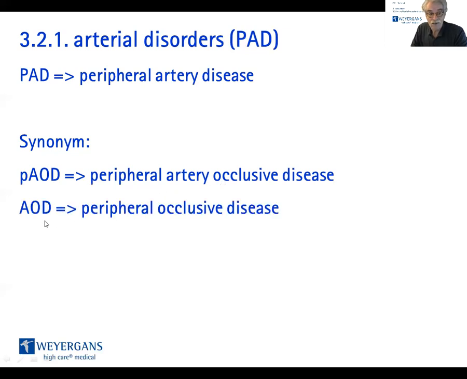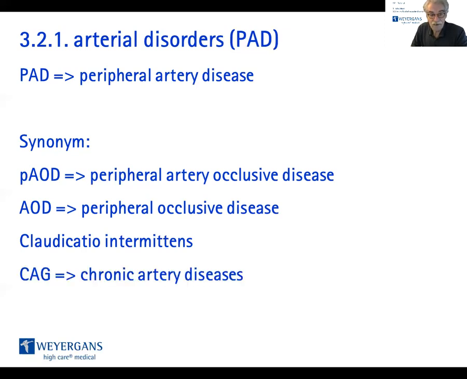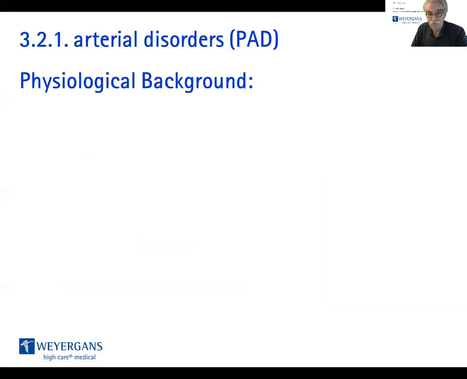Others talk about the AOD, peripheral occlusive disease, mostly in the field of orthopedics, rehabilitation or physiotherapists. They call it claudication intermittens, not so often, but also use CAD, chronic artery diseases.